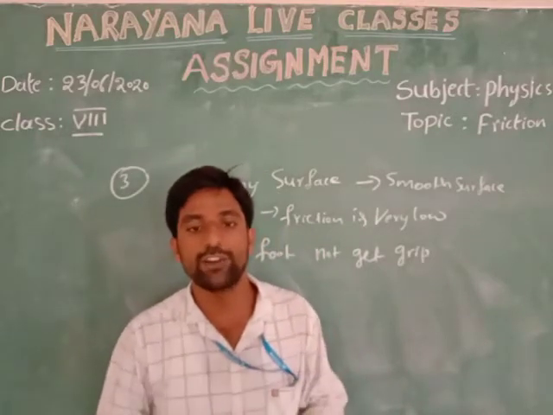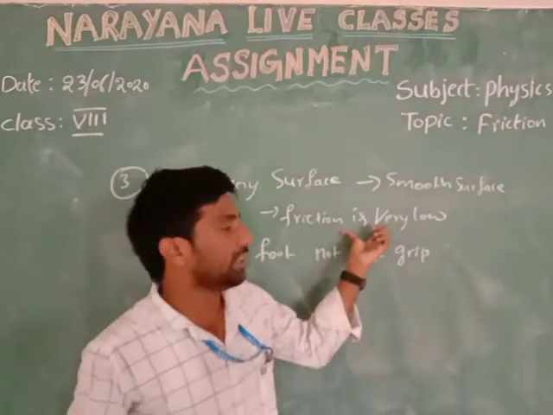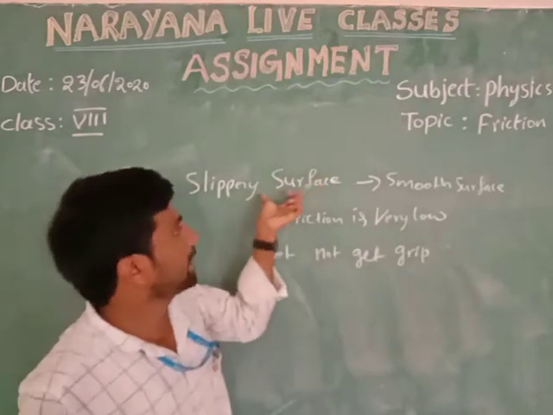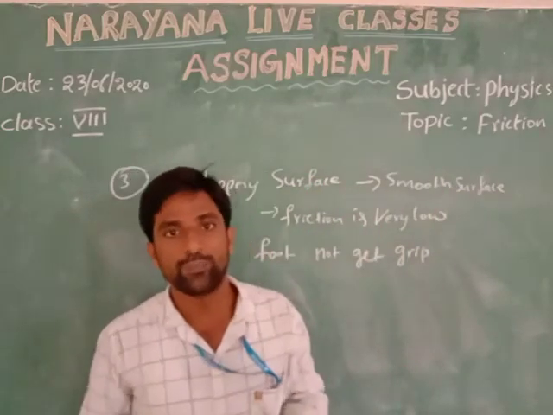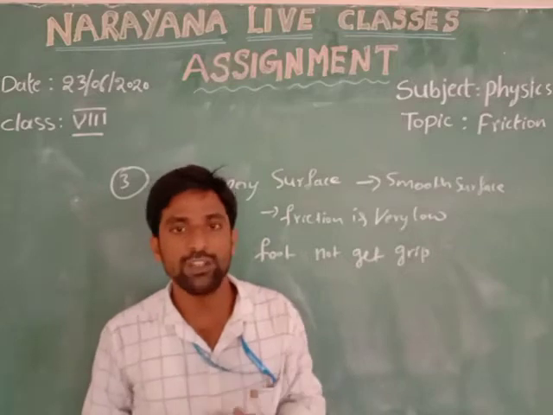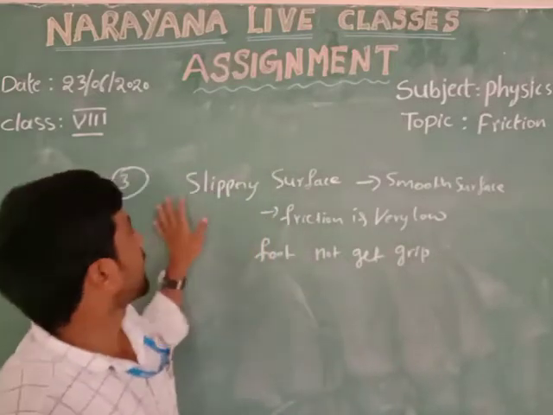So what do we understand finally? On the slippery surface, the friction is very low. That's why that slippery surface acts as a smooth surface. If the surface is very smooth, we can't get the grip with our foot. So that's why we are slipping. That is the answer of the third question.